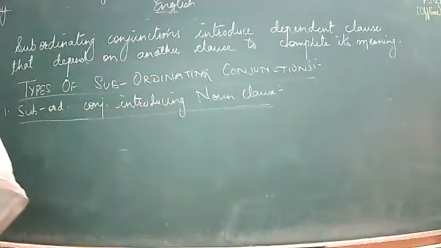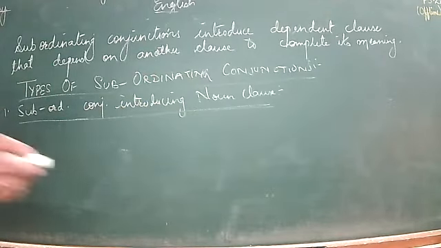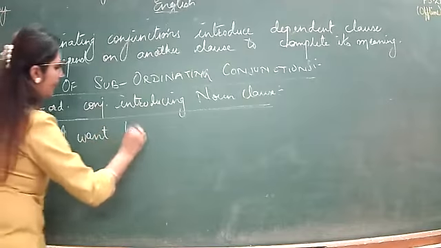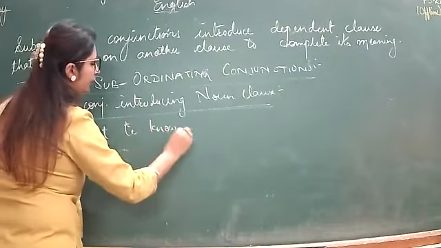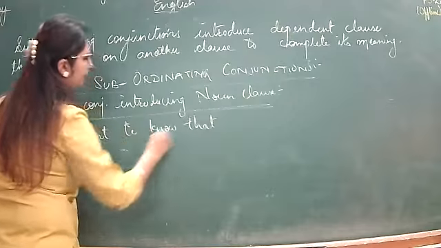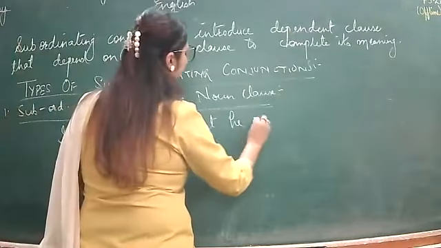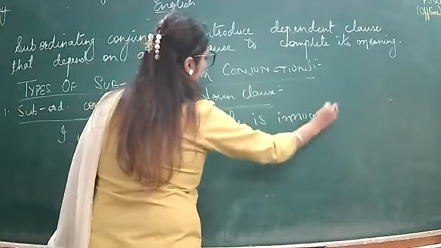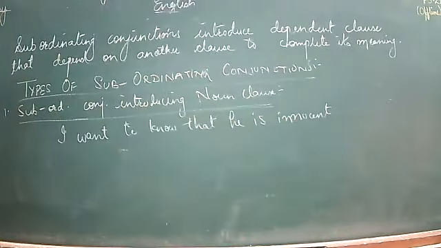Okay, for example, suppose I want to know that he is innocent. Right? What do I want to know?